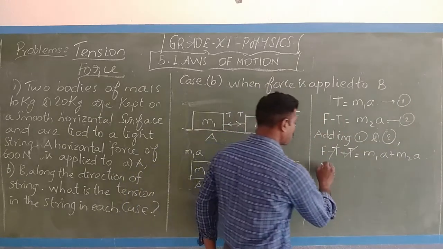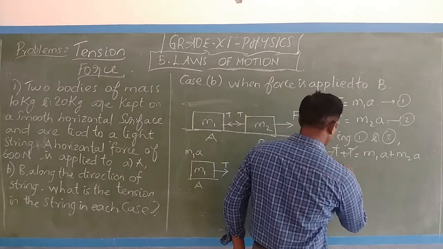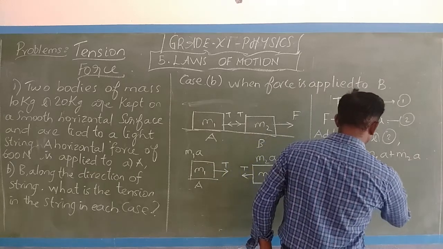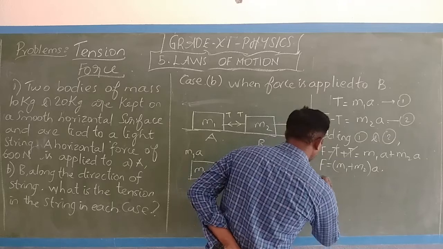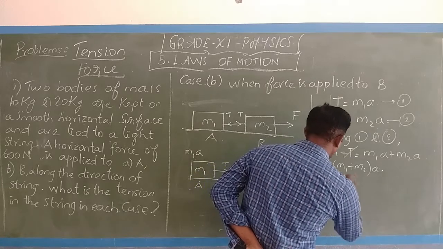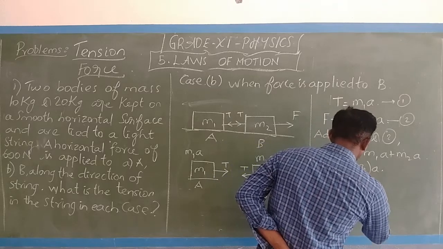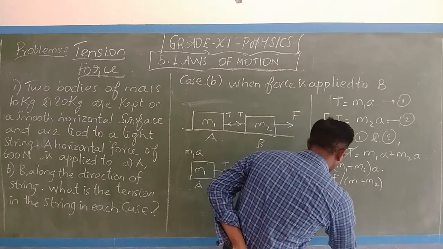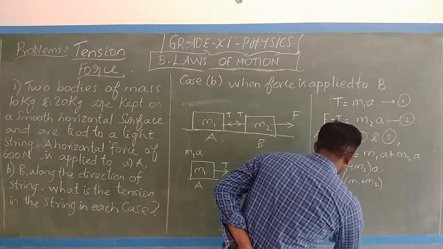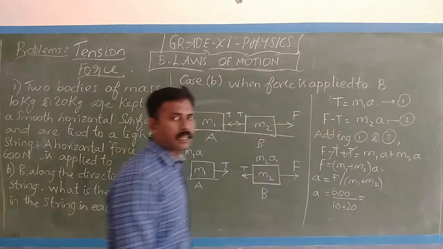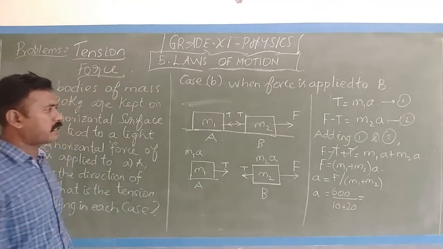The force is M1 plus M2 into A. So the acceleration A is F by M1 plus M2. So A is 600 by 10 plus 20. I am getting the same answer as in case A.